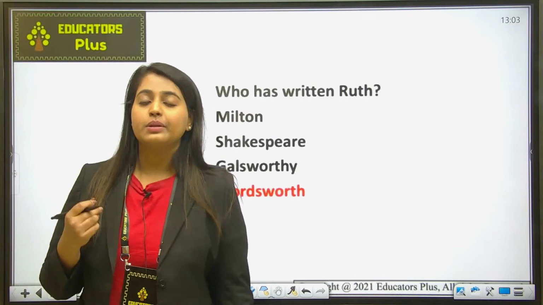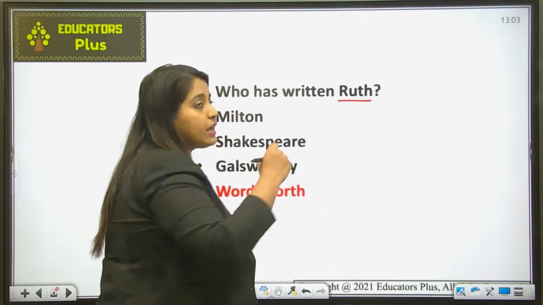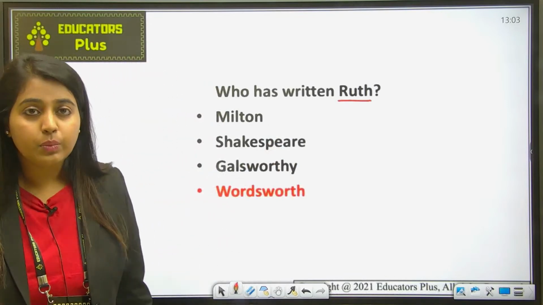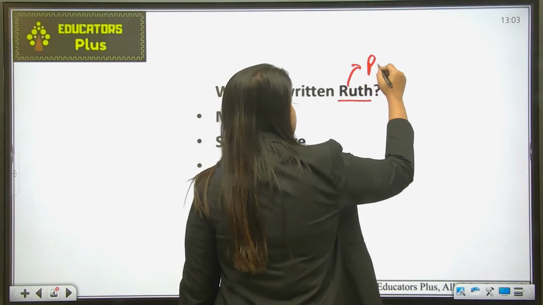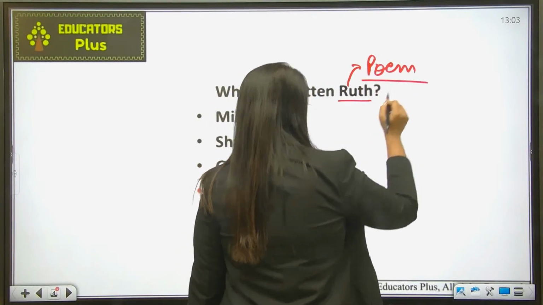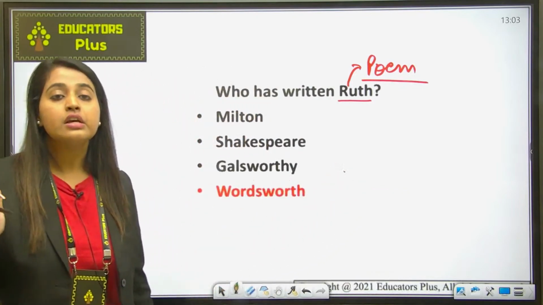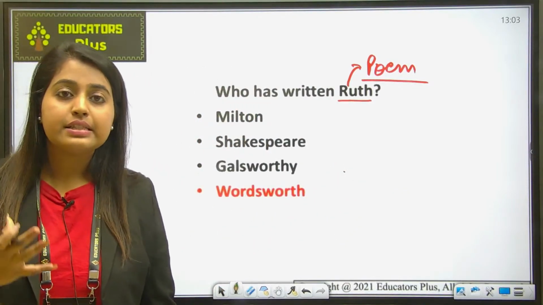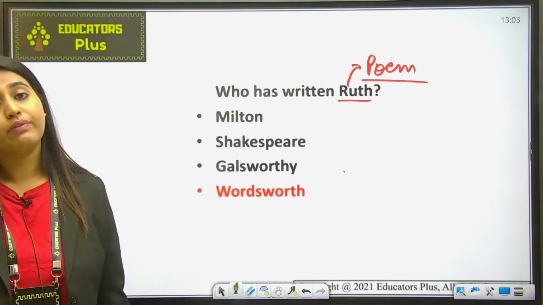Let me explain something to you about the work Ruth. Ruth is a work by William Wordsworth, and it is not only a work, it is a poem by Wordsworth. Please remember this. This poem is considered the most neglected poem of the 1800 edition of Lyrical Ballads.